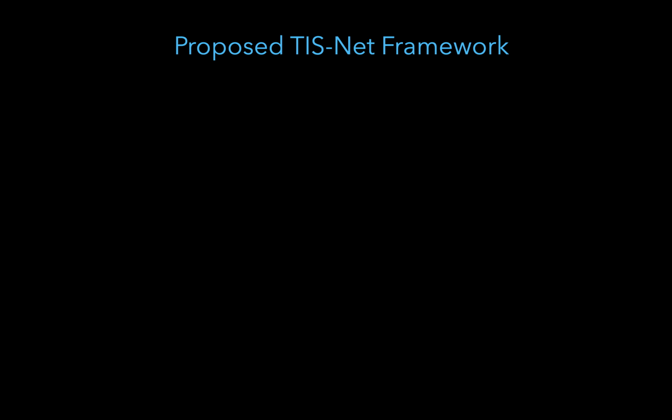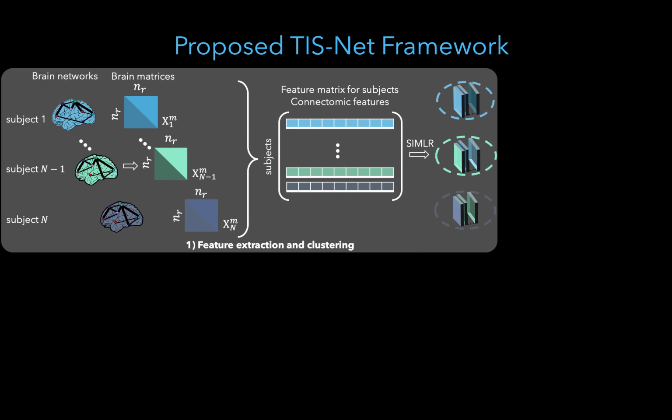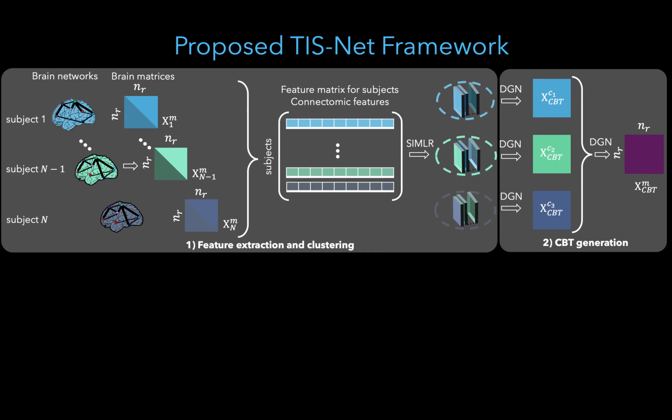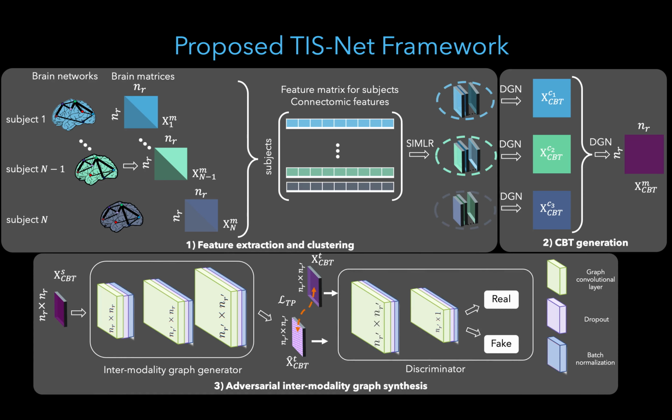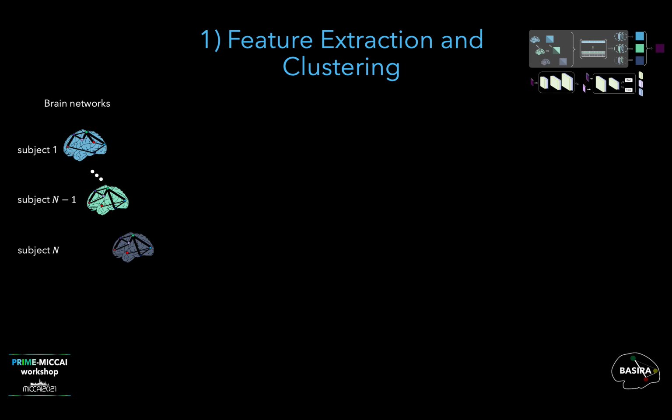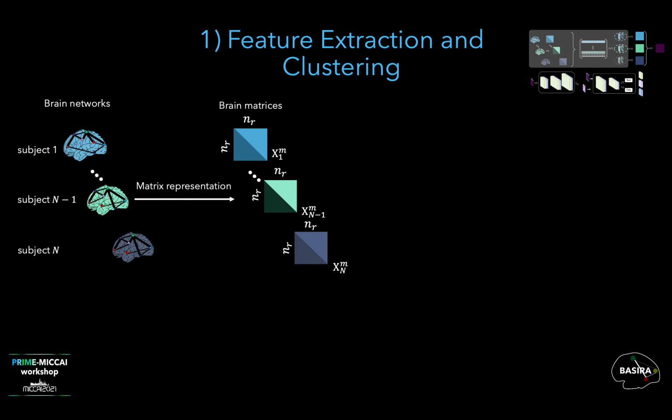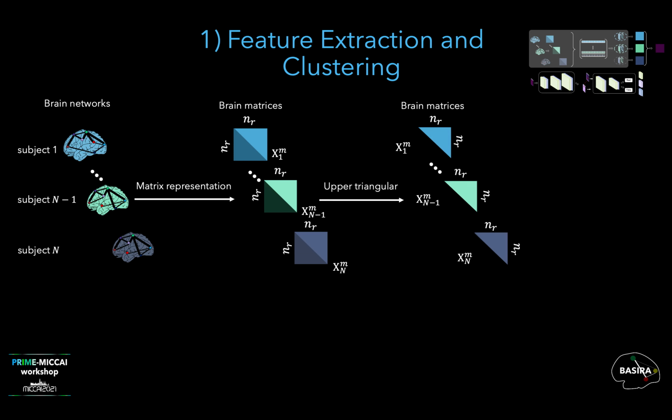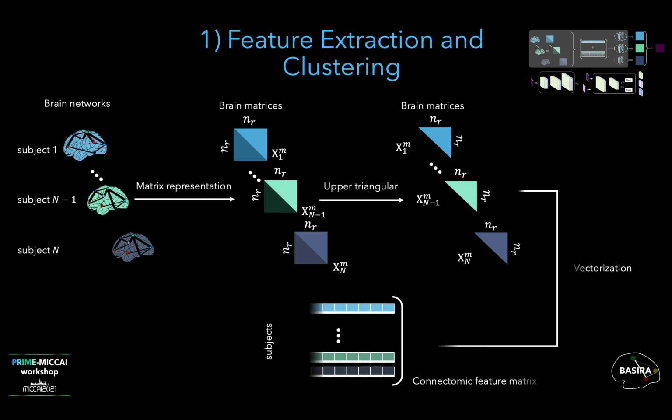As an overview, first, we extract the features from the regions of interest in the brain and cluster the data. Then, we obtain the local and global CBTs. Lastly, we give the global CBTs into our generative adversarial network. We represent the brain network of each subject as an adjacency matrix. Then, we take the upper triangular part since these matrices are symmetric. After that, we vectorize the upper triangular part and stack the resultant feature vectors in a connectivity feature matrix.